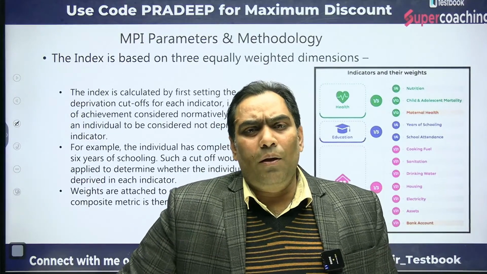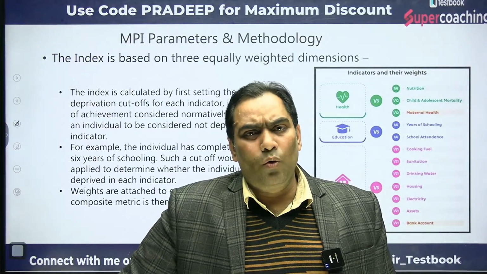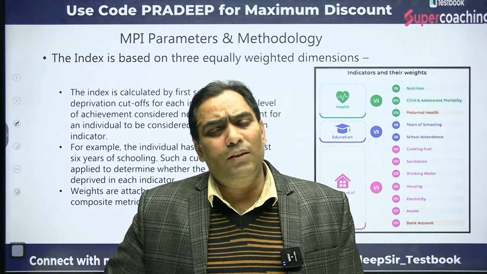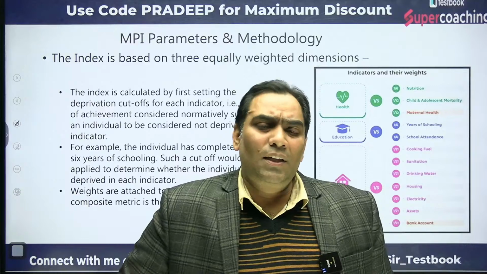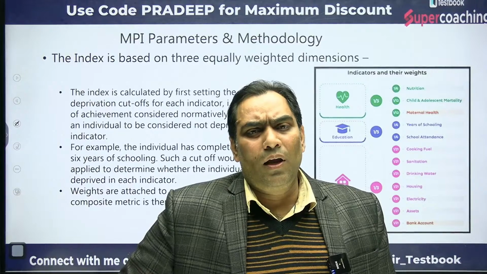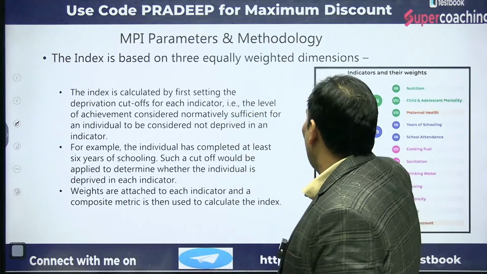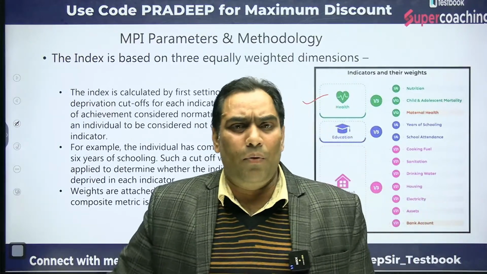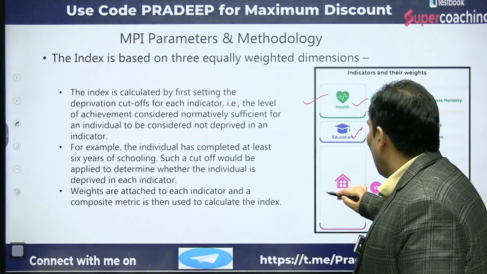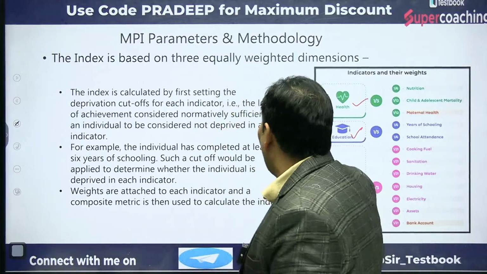NITI Aayog, from last year, has also started to publish a multidimensional poverty index in respect to India. When NITI Aayog started to publish a report on multidimensional poverty in India, they took three components to measure it: health, education and standard of living, and all three components are given equal weightage.